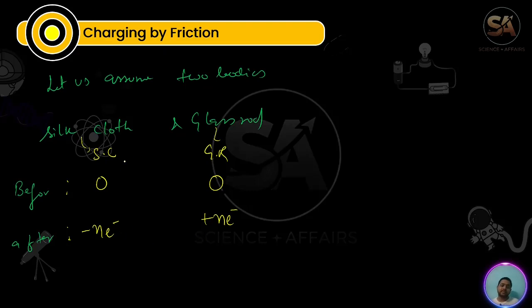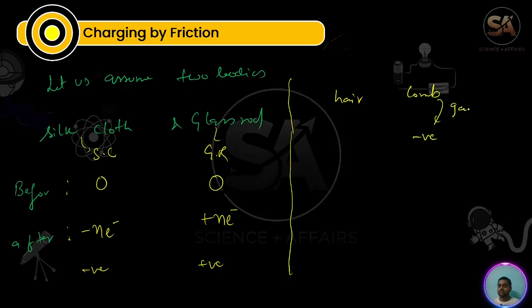As you see, both charges are equal and opposite to each other. So remember, if one body gets plus 1 charge, another body will get minus 1 charge. Negative charge will go to the silk cloth and positive charge will go to the glass rod. Likewise, one more example is hair and comb. Comb will get negative charge, means it will gain electrons, and hair will lose electrons, so it is positive.